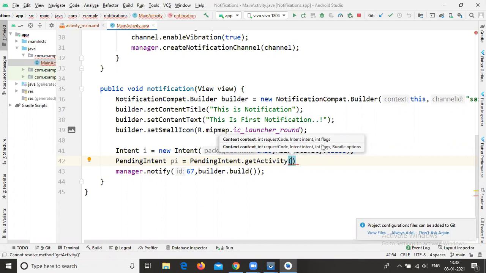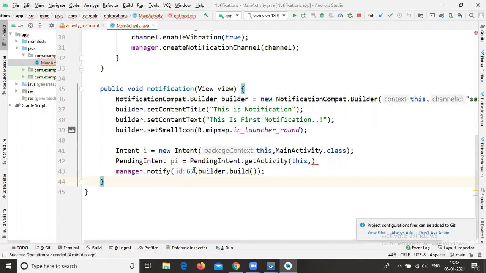The first parameter is context. Context means this, comma, and the second parameter is request code. This request code is available in your notify method. With the help of this id, that is 67, your request code is 67. In case you want to change your request code, you can change it. But whatever request code you are writing in your notify method, you need to call this id only.